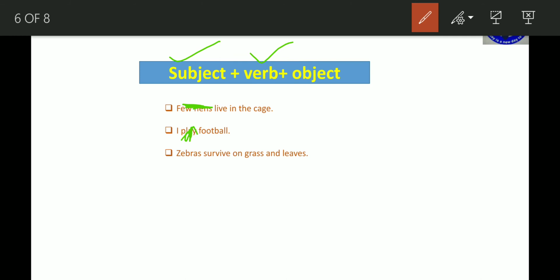Come to the third sentence. If again I remove the subject, "survive on grass and leaves." Who survives on grass and leaves? Are you getting my point? That subject and verb are necessary in a sentence, and if we remove either a subject or a verb, the meaning would not be complete.